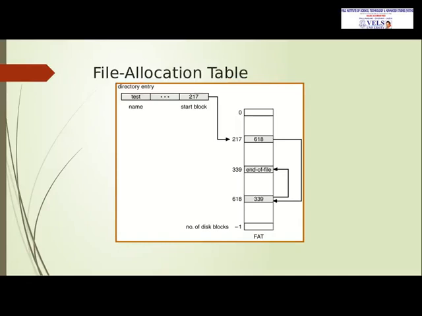The file allocation table. All the information about the files will be stored here. The name of the file is text. The start block is 217. 217 points to the location 618. So 618 points to the location 339. 339 points to the end of file. So after it finds 339, the file will be terminated.